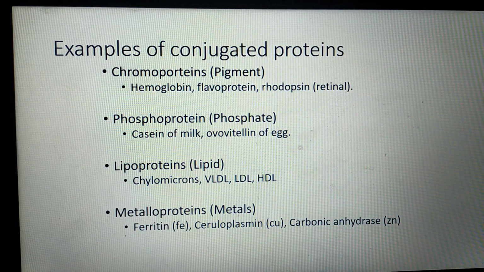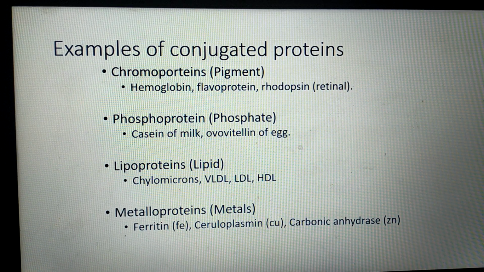Chromoproteins are also examples of conjugated proteins where colored pigments are associated with proteins. Hemoglobin, where prosthetic group is heme. Flavoproteins, where the prosthetic group is FAD or FMN. Rhodopsin, where the protein is opsin and prosthetic group is retinal.